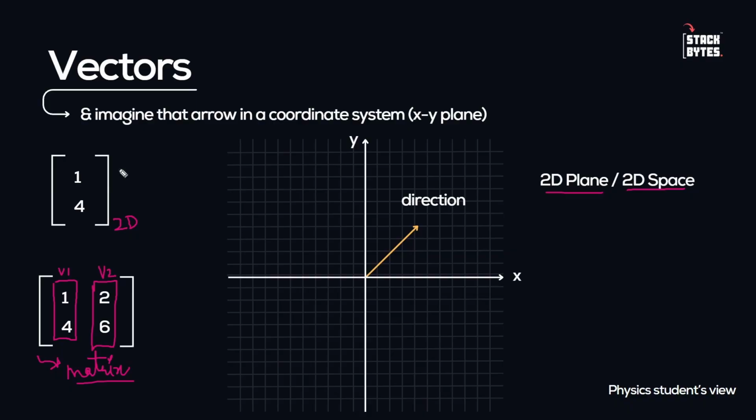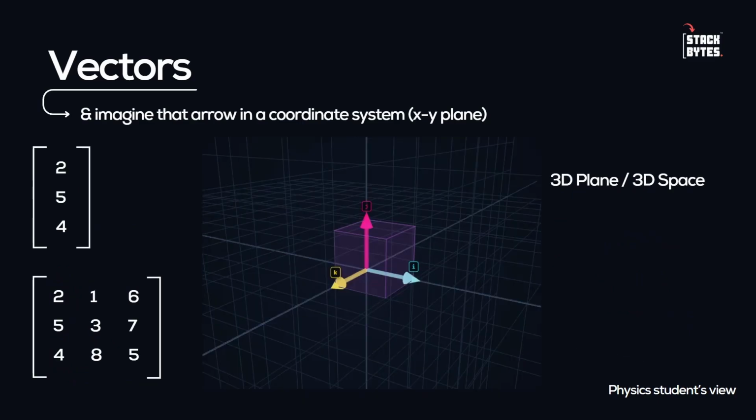Now tell me what will happen if there are three different components in one vector. Okay, what will happen if we have three components, 1, 4 and 2, for example, and this particular vector having three components, can this be seen in this kind of coordinate system in 2D plane, in 2D space? No. For three-dimensional vectors, we need a 3D plane. All right. So here is the 3D plane. If you can see, we have now three-dimensional vector.